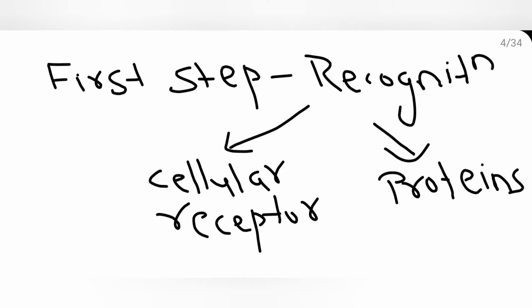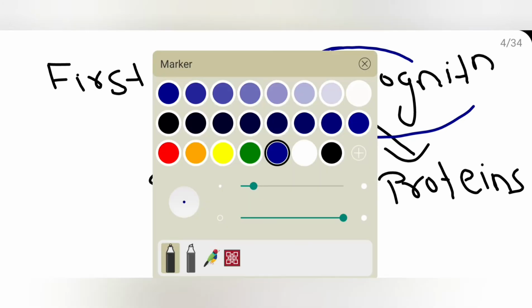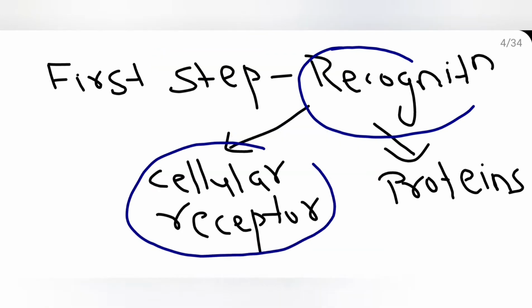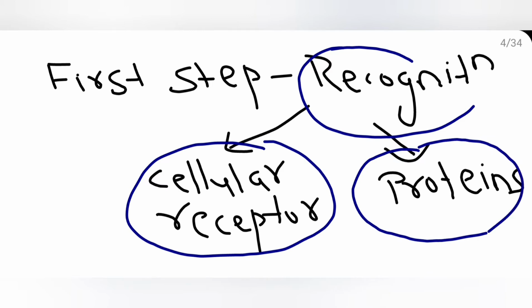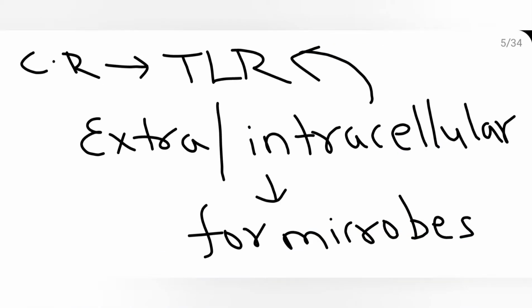So what is the first and foremost step in inflammation? That is recognition. So the body should recognize that something is not right, or some invader has come, some foreign material is there. So that recognition is by what? By our cellular receptors or by various cellular proteins. Various circulating proteins and various cellular receptors recognize the foreign body or damaged cell. This is the first and foremost step in inflammation, that is recognition.